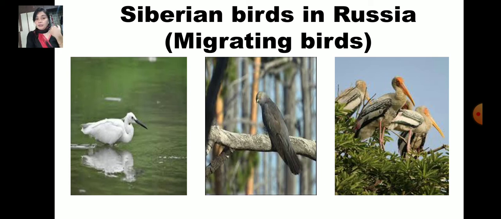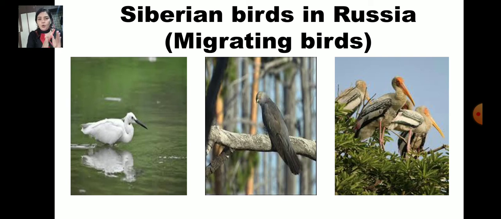So what they do is they leave their homes in winter and fly to a warmer climate where they can find food easily. That is why we can see in the bird sanctuaries a lot of birds visiting during the summertime. During the winter, the birds which cannot bear the cold climate fly to the warmer side so that they can find their food easily. So they visit the warmer places.